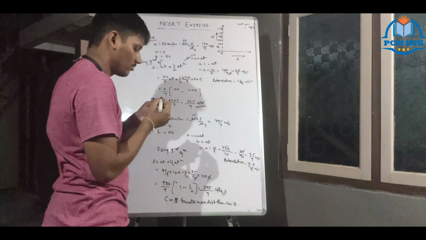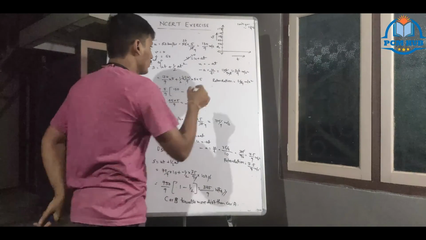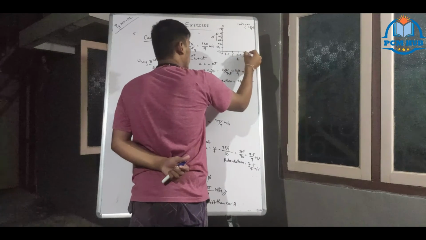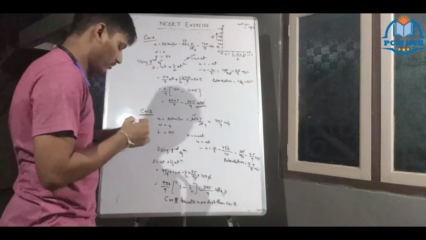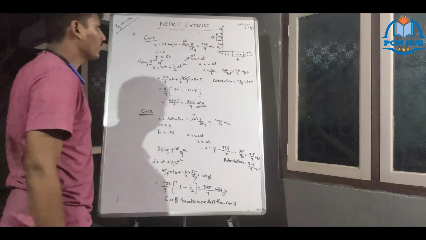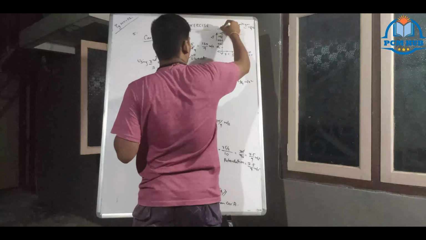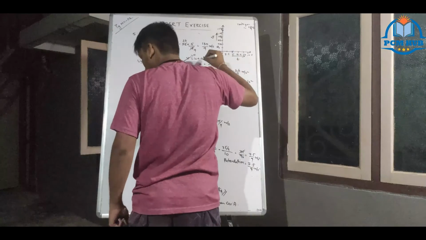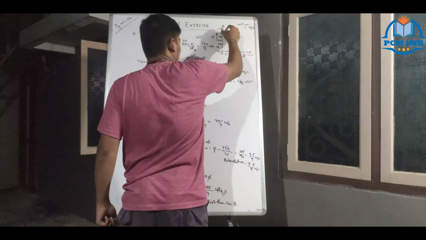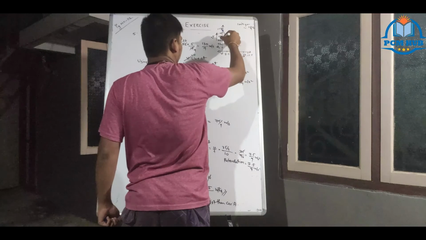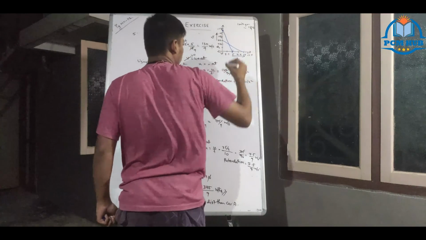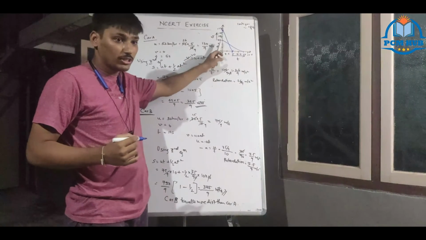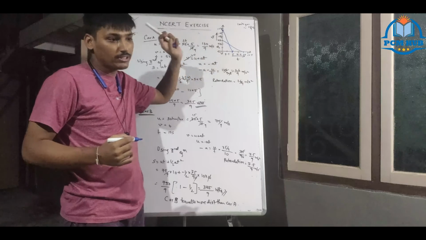In the x-axis, everything is common: 2.5 seconds, 5 seconds, 7.5 seconds, 10 seconds, 12.5 seconds. Now the line you will draw. You will take the point 130 by 9 and join it to 5 seconds, like this. You will take 75 by 9 and 10 seconds. Clear? You have to draw this because it is given in the question that you have to draw a VT curve. So this you compulsorily need to draw.